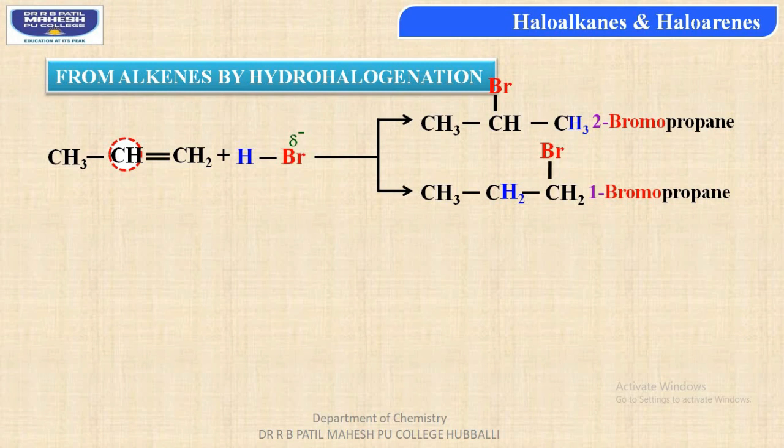So students, by using the Markovnikov rule, now we can tell that 2-bromopropane molecule is the major product, whereas the minor product is 1-bromopropane molecule. So major product means, students, if you carry out this reaction practically, we get a large quantity of 2-bromopropane, whereas a very small quantity of